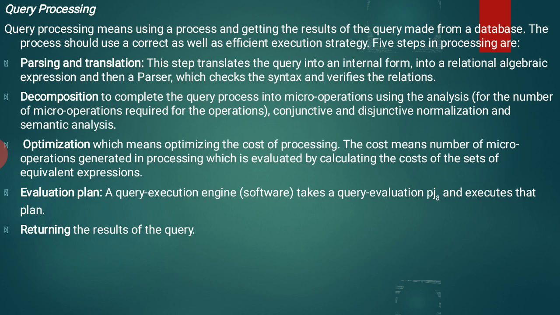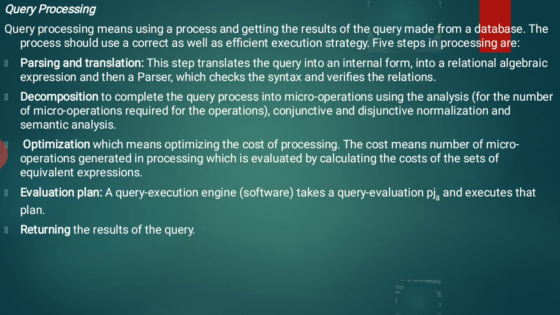Second one is decomposition. Decomposition divides the query processing into micro operations. As the name itself says, we are dividing, so the operation can be divided into smaller forms. We make it into micro operations based on analysis of the number of micro operations required for the operation. Conjunctive and disjunctive normalization and semantic analysis are ways of decomposing your query process.